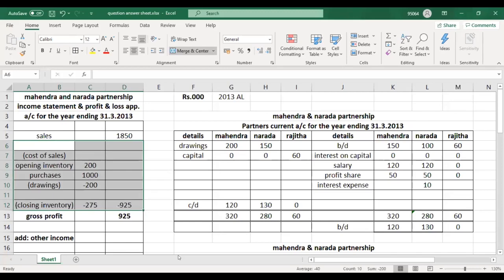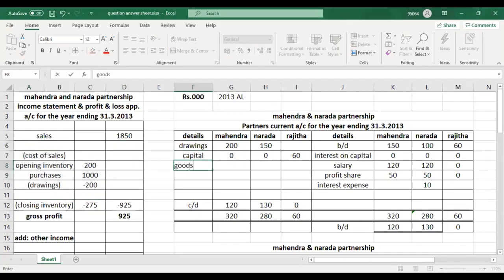Expense decrease, credit. Where will you debit then for this answer, for this question? Where will you debit? Drawings. You'll hear drawings. Now this is partner cash drawings. Partners current account debit, trading account credit. This is known as trading account. Then I'll write here goods drawings 200. I will write like this.